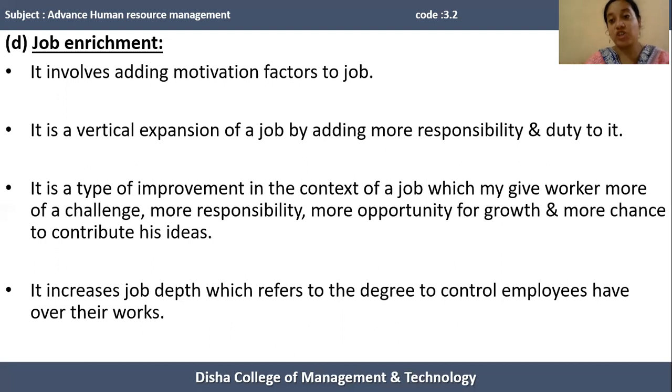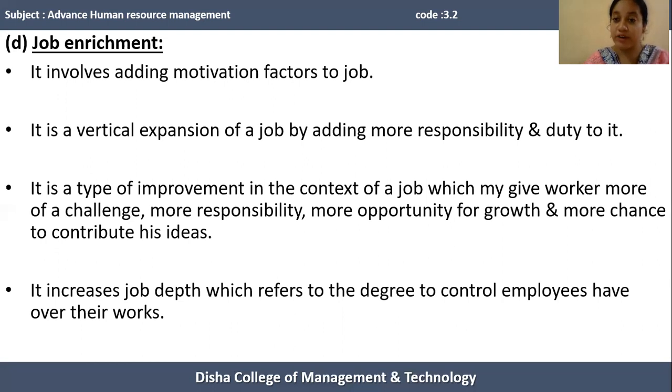Before enriching a job, whatever duties and tasks the employee performed, after enriching the job the employee is required to perform more duties and more tasks. And job enrichment also adds some motivational factors.